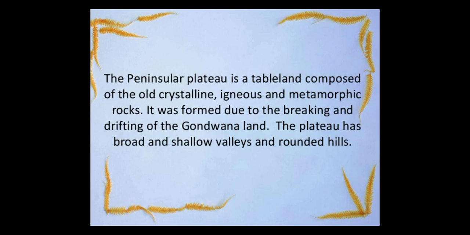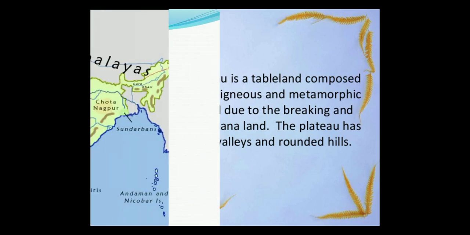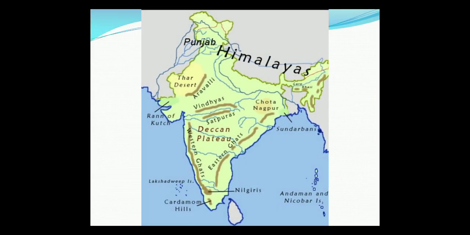When the landmass drifted, in this area we can see the whole block has drifted, and in this area it has broad shallow valleys and is composed of rounded hills.